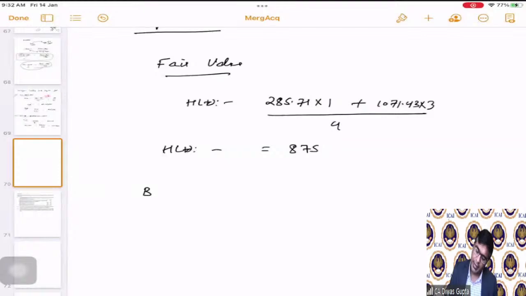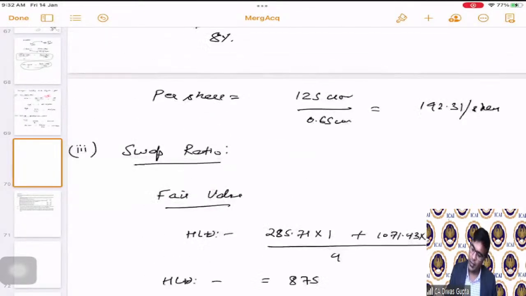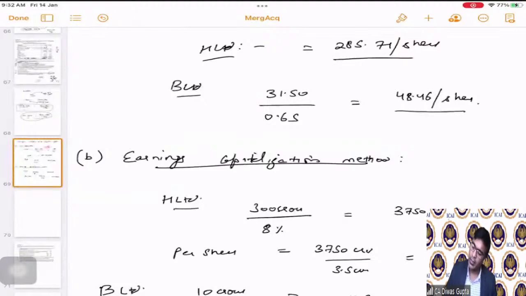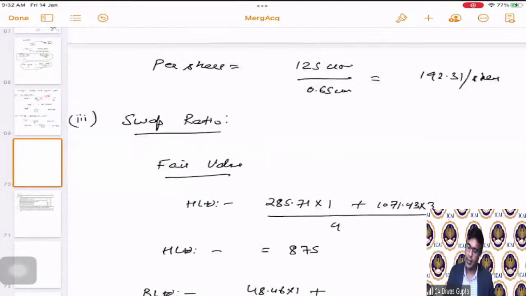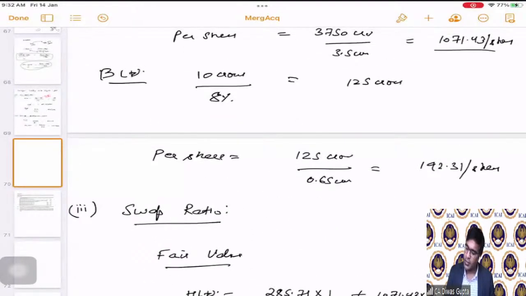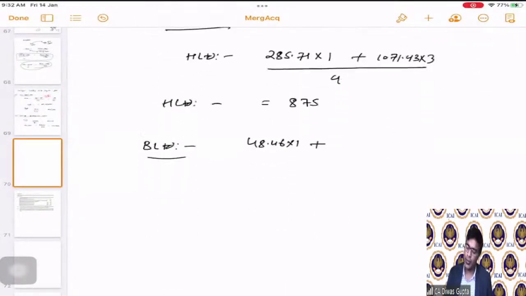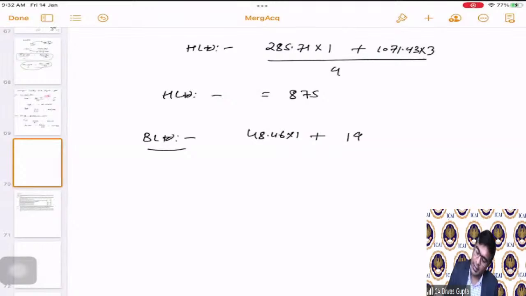Similarly, for B Limited, the fair value will be: the NAV method is 48.46 per share into 1, plus 192.31 into 3, which is the earnings capitalization model.